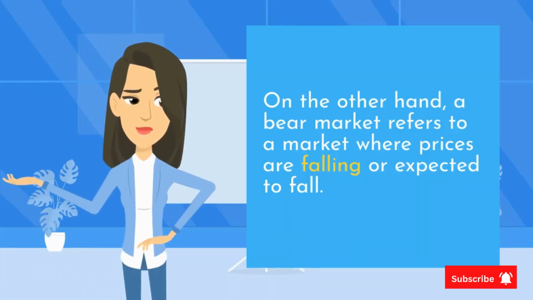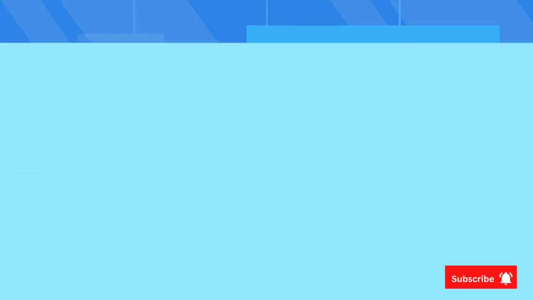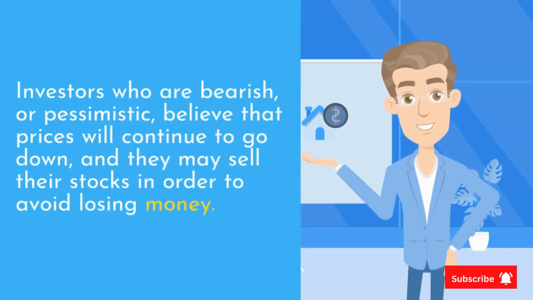On the other hand, a bear market refers to a market where prices are falling or expected to fall. Investors who are bearish or pessimistic believe that prices will continue to go down, and they may sell their stocks in order to avoid losing money.